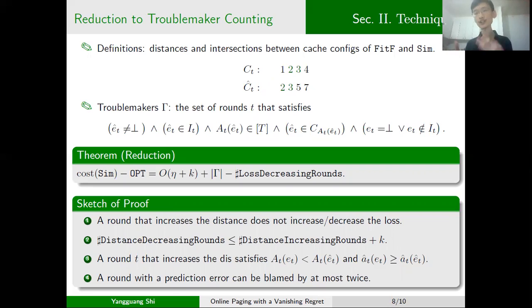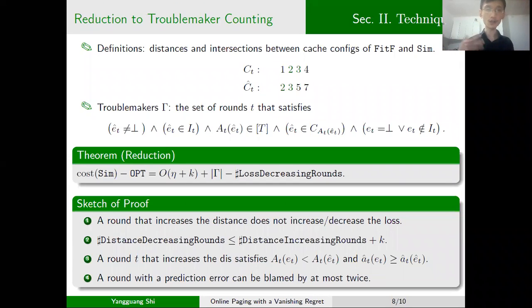So the loss doesn't change in such a round. Second, the number of the rounds where the distance decreases can be upper bounded by the number of the rounds where the distance increases plus the cache size.